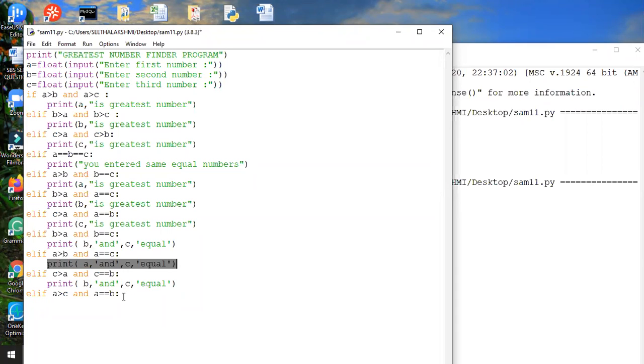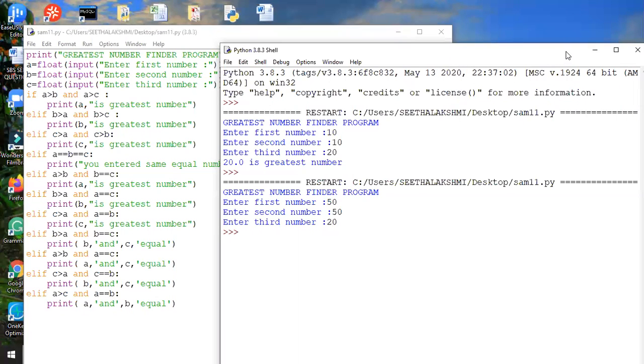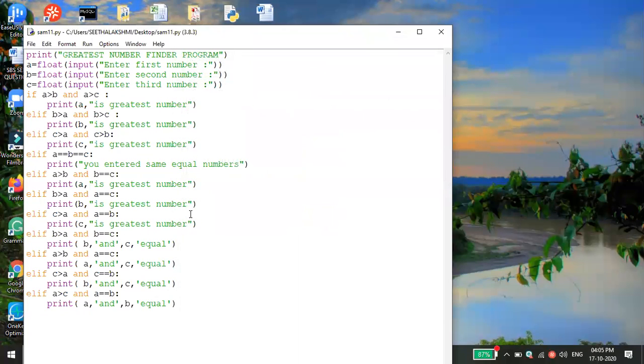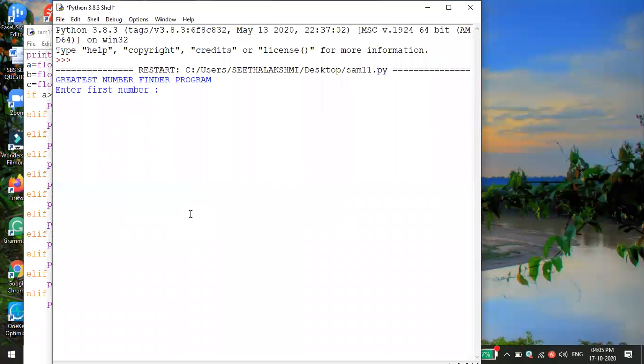Yes, sir. The program is not easy, but it is very interesting. It is easy only, but whenever we have the interest, that is very important. Okay, let me try this again. Shall we try this? Yes, sir. Now we will check whether we made a proper program or not. I'm running again. Can you say 50 again 50 then 30? So 50, 50, that is A and B are equal. Fine. It is correctly given.